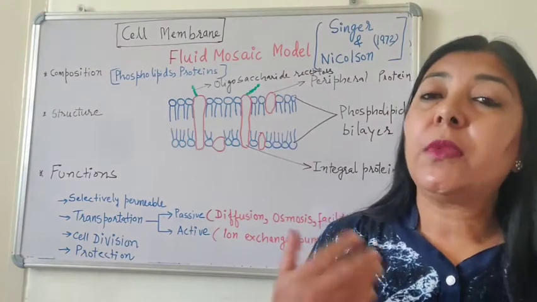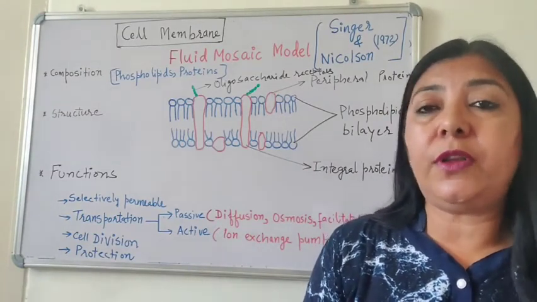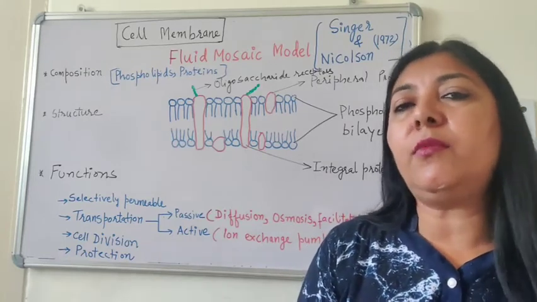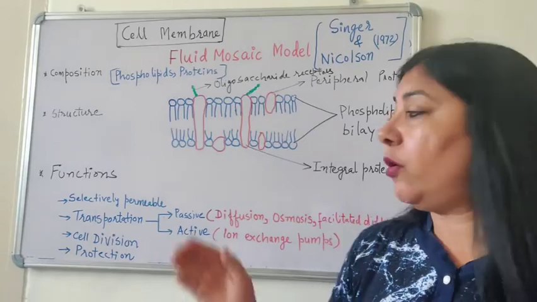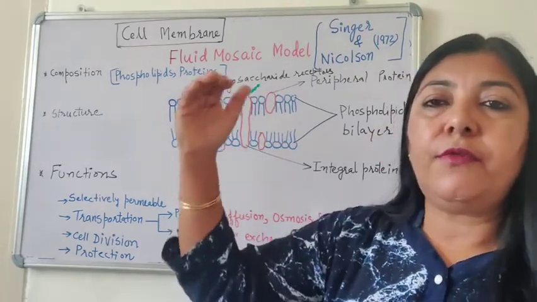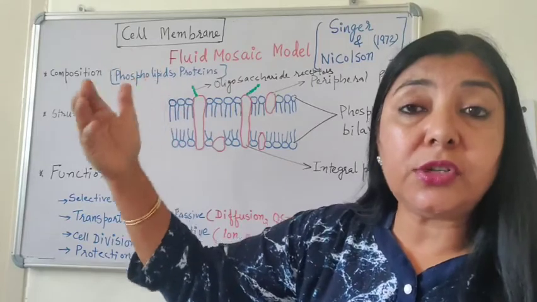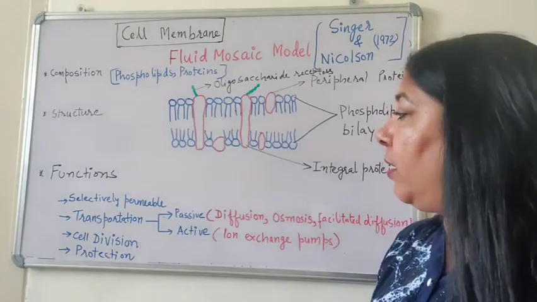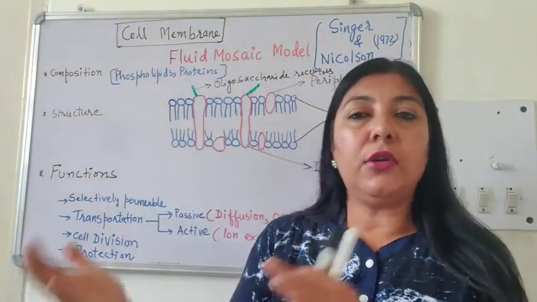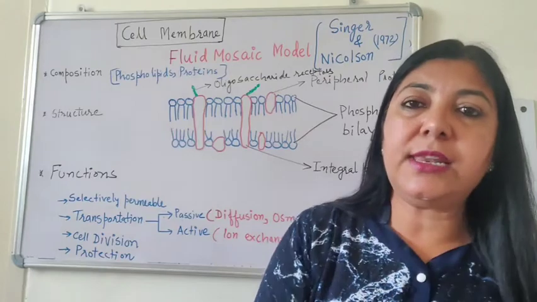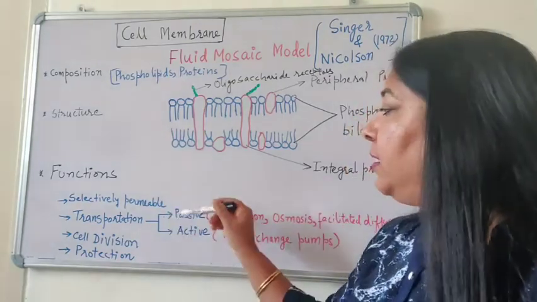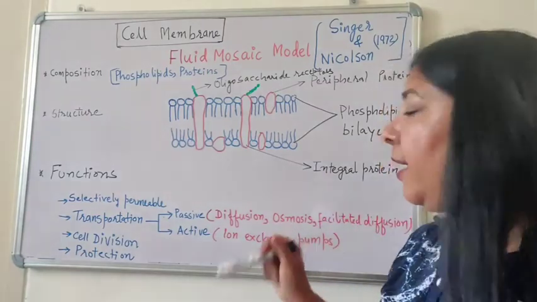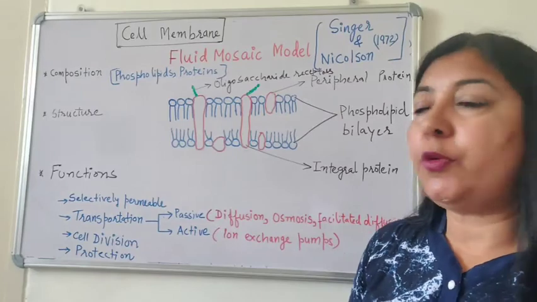Next is osmosis. Osmosis is also a type of diffusion, but it's a specialized diffusion where there is only the movement of water across the membrane. That is from a region of high concentration of water to a region of low concentration of water, means where water is more to the area where water is less across a cell membrane is called osmosis. So this is the second type of passive transportation.